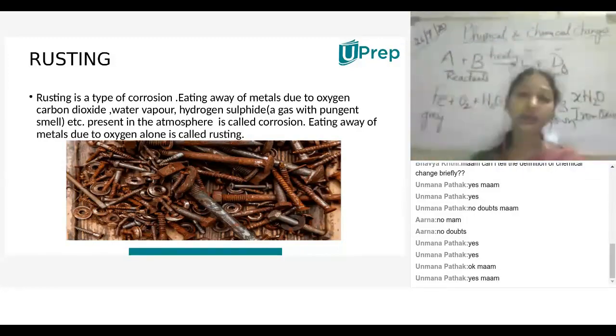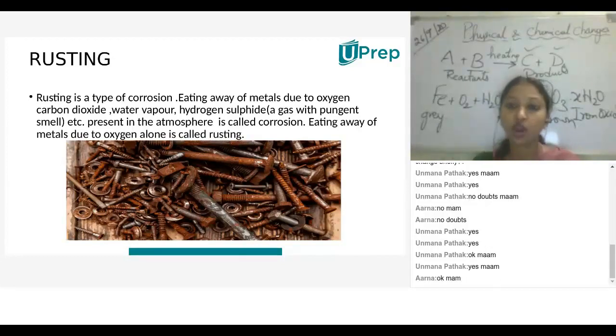Not only painting, oiling, or greasing, there are many other effective preventive measures to avoid corrosion. In the next session, we are going to deal with preventive measures and the next topics.